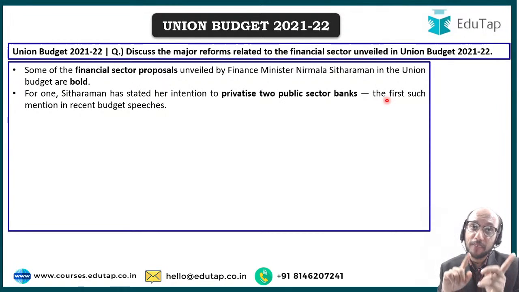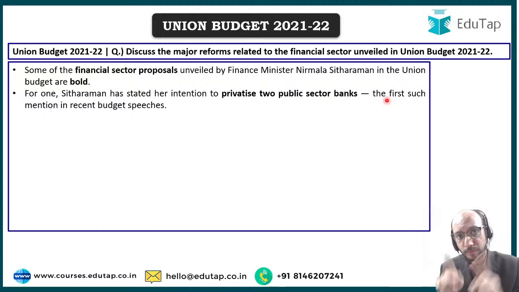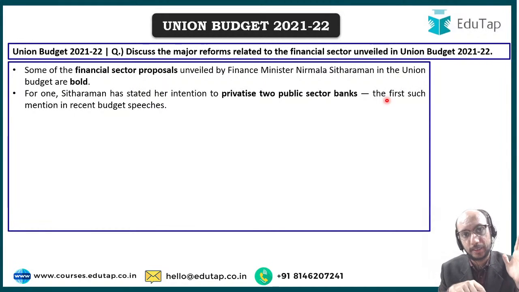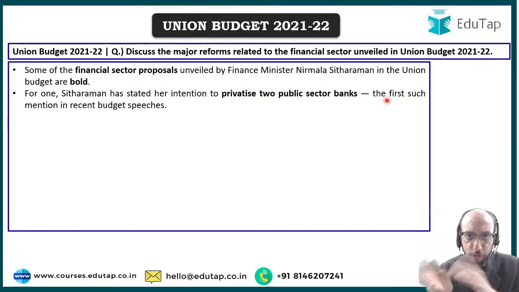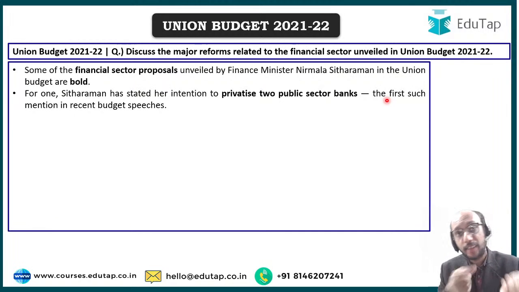The moment we say that we are going to privatize 2 public sector banks, government essentially is trying to say that government will no longer remain the majority shareholder in these 2 public sector banks. And that is a very huge kind of announcement. Why? Because then these banks will be owned by, let us say, a private individual or private corporate, and therefore there is a very great possibility that these banks will undergo tremendous reforms. Staff will be reformed, processes will be reformed, technology will be reformed, products will be reformed, approach will be reformed, ideology may be reformed, vision and mission may be reformed, and the way of working may also be reformed.